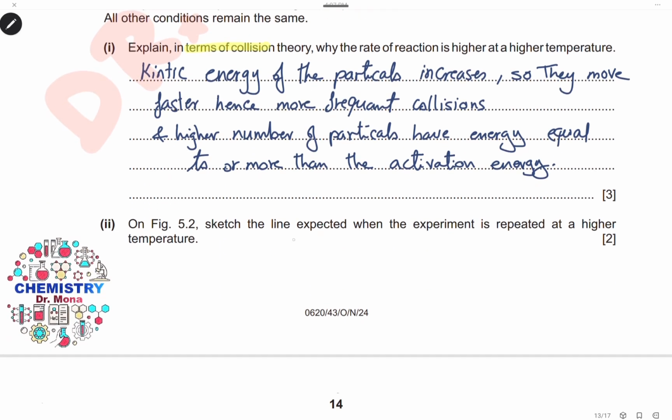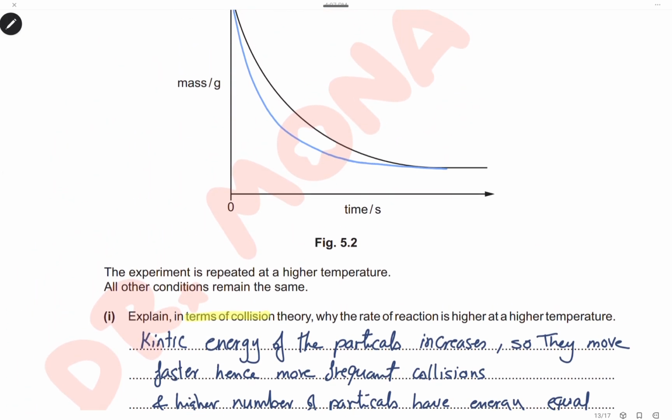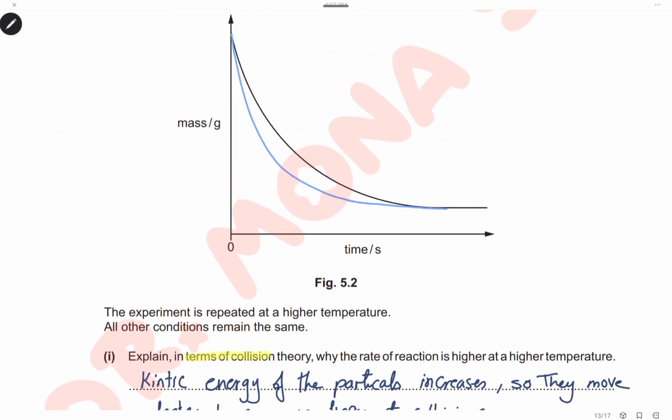On the figure, sketch the line expected when the experiment is repeated at higher temperature. Of course, by repeating the experiment at higher temperature, we will have a higher rate. That means a steeper curve. It will start at the same mass, but going down it will be steeper. Closer to the y-axis means it has a higher rate, and it finishes at the same mass, but in a shorter time.